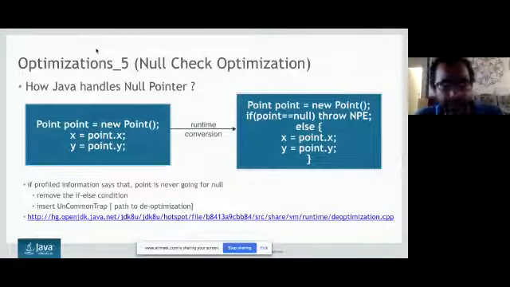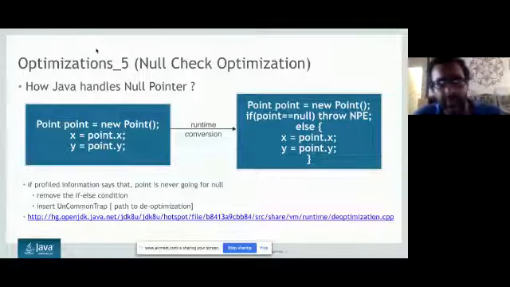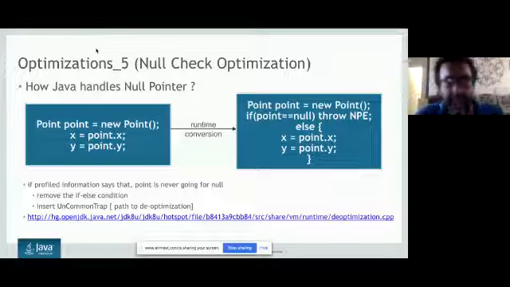Now this is good. This will not go for the segmentation fault. We will go for a null pointer exception, and a null pointer exception is an exception which can be handled. It's a handleable exception, so that's a very good thing. What the old languages were not providing me, at least Java is providing me, that I can handle that.